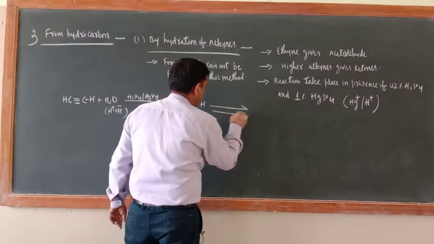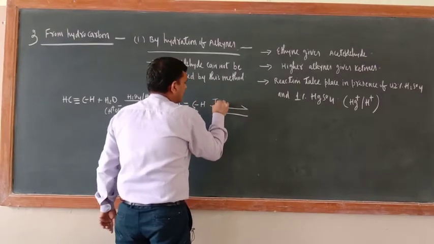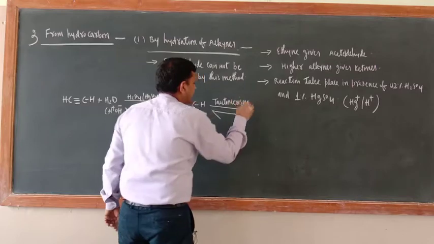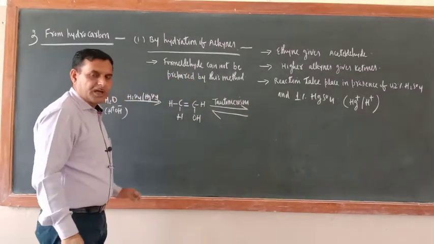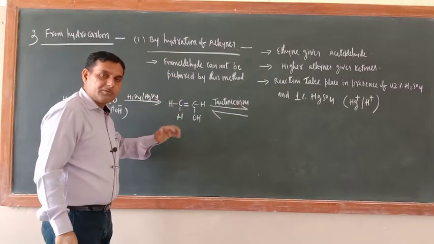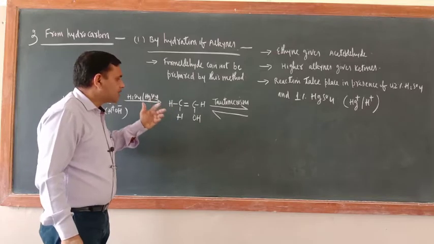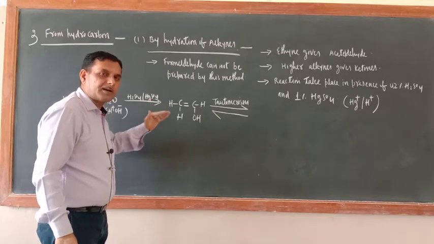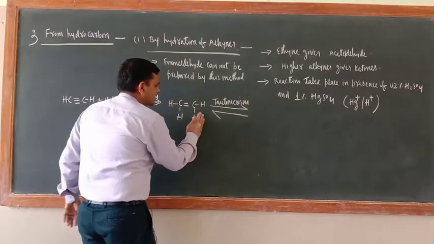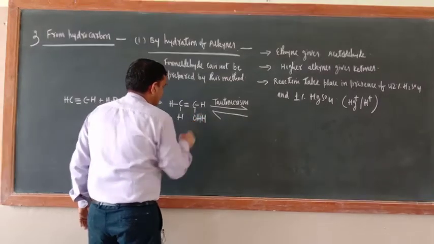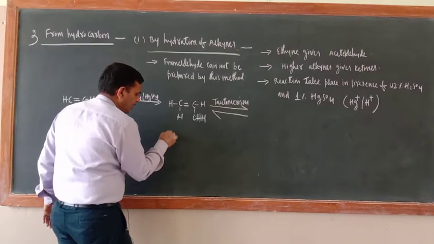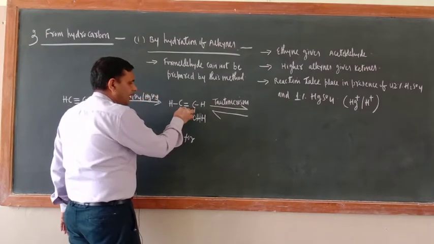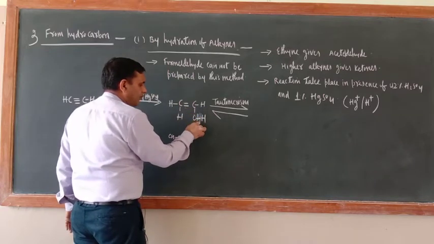Now tautomerism. This is the isomerism where a new isomer is obtained just by shifting 1 proton from 1 carbon atom to another carbon atom. This is the ene-ol form, ene for double bond and ol for OH.